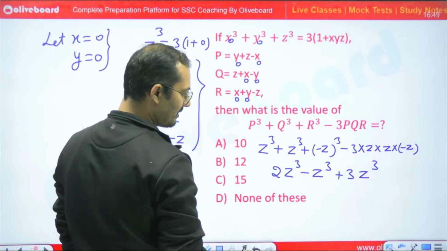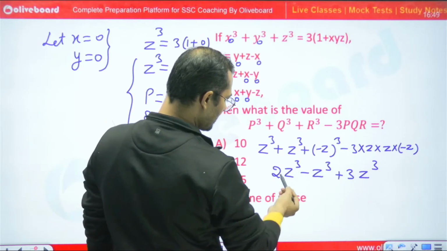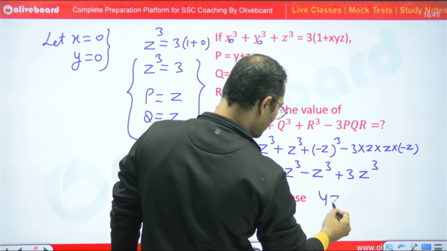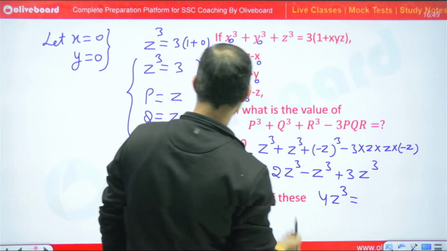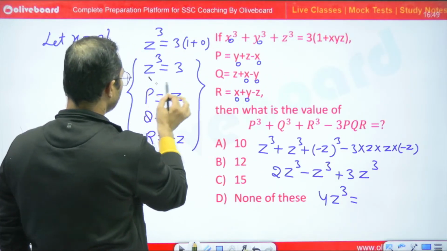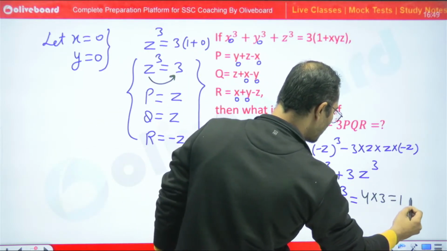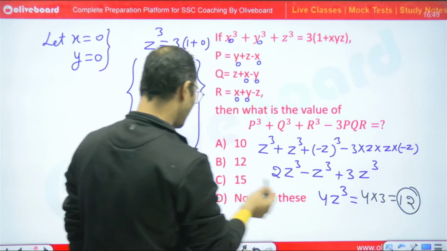Is this clear? So this will give us 4zq, and the value of zq is 3. So I will get 4 into 3, so 12 is the right answer.